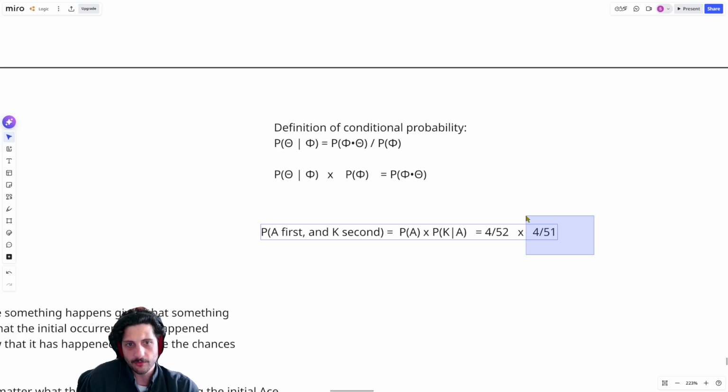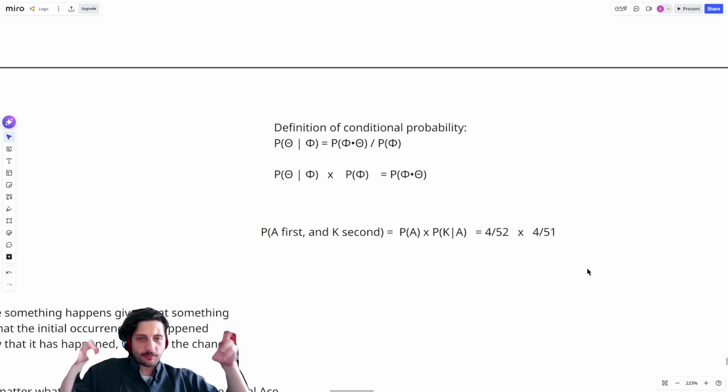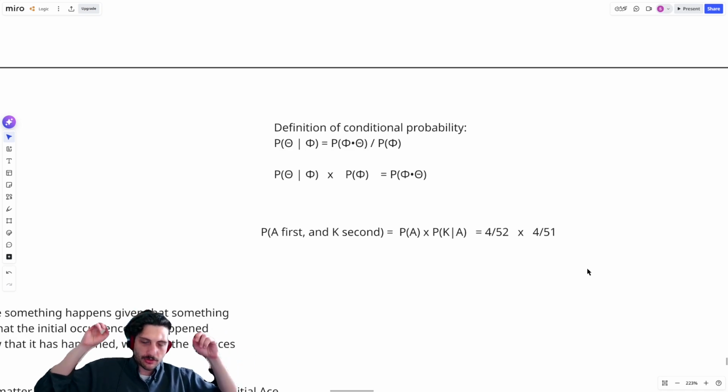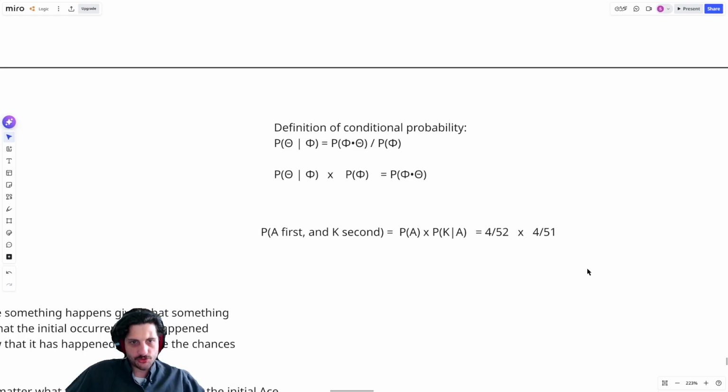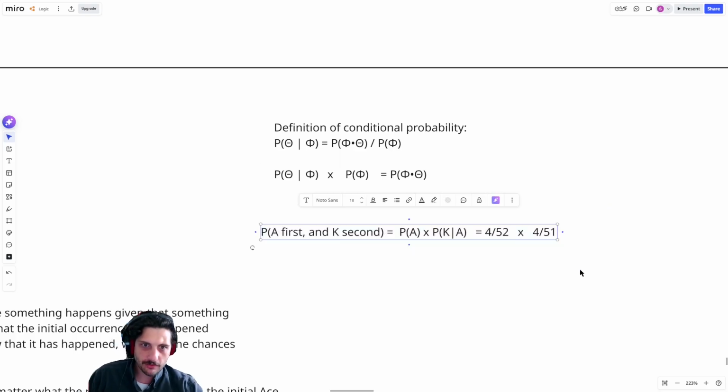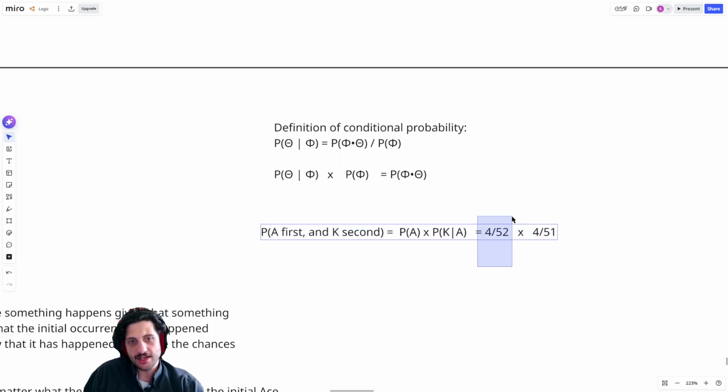You had to figure out, based on the first thing happening, how it affects the second thing happening. Conditional probabilities are in a sense like regular vanilla problems once you acknowledge that you just have to change your sample space a little bit. As soon as you change your sample space, you use your counting rule or your disjunction rule as you always would. The idea of a conjunction is to do both: ask what's the probability that the first one happens, and now that that's changed my space, what's the probability that the second one happens?